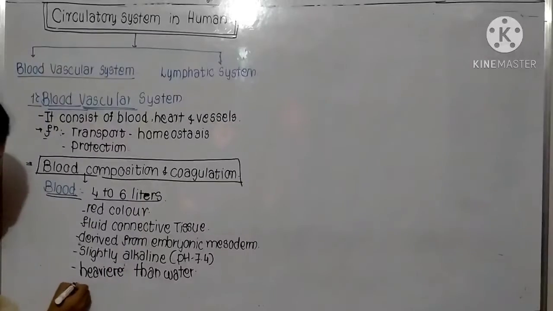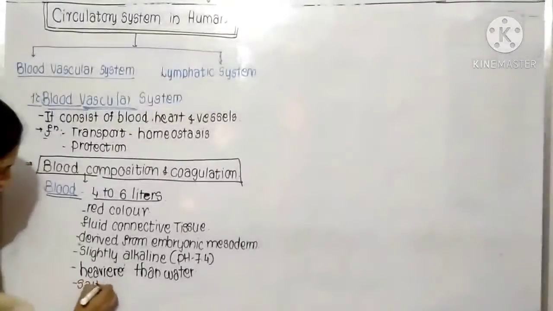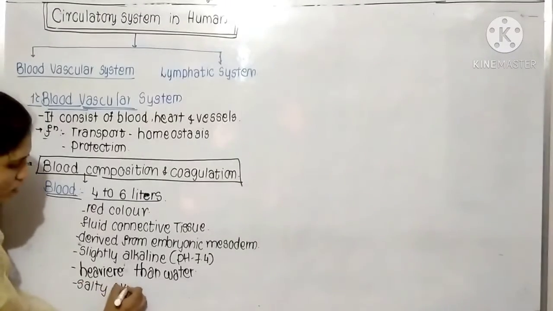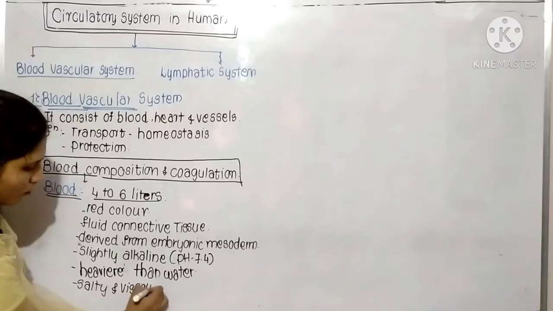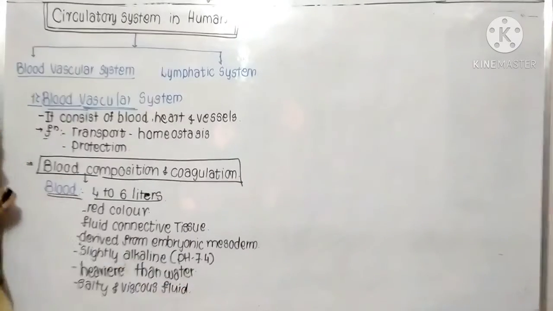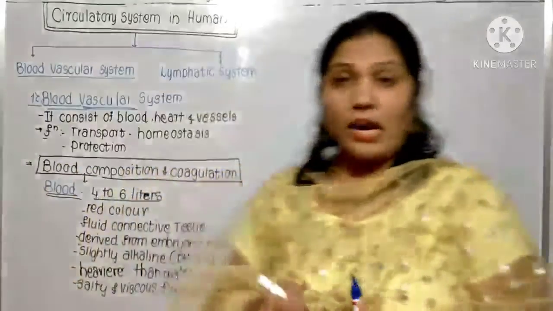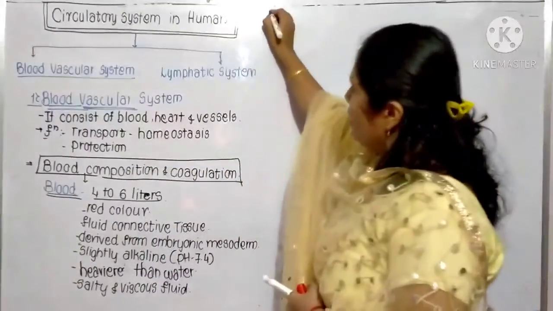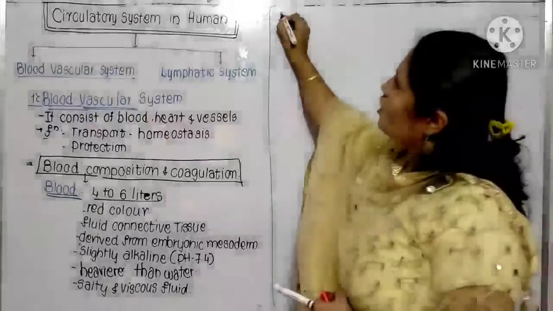As well as that, it is salty, and it is a viscous fluid. So this is the basic information of blood. Now we are going to study in detail about the composition of blood.